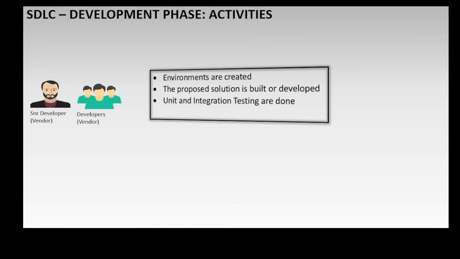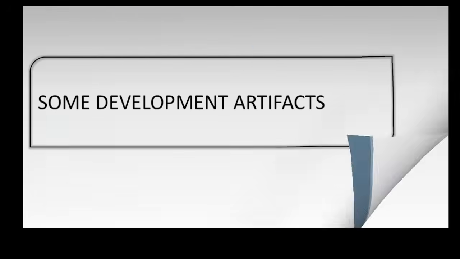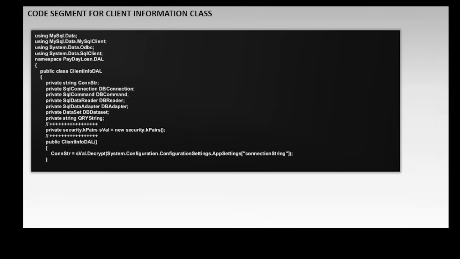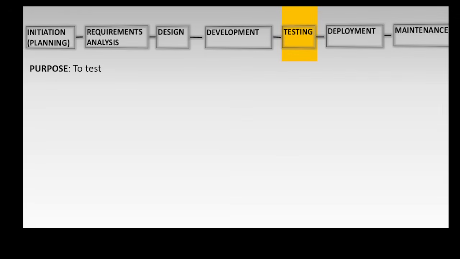Unit and integration testing are done. Test cases are developed by the QA team. Some development artifacts are code segment for client information class, and the output of the development phase is a developed solution, compiled, unit tested, reviewed, and initially integrated.